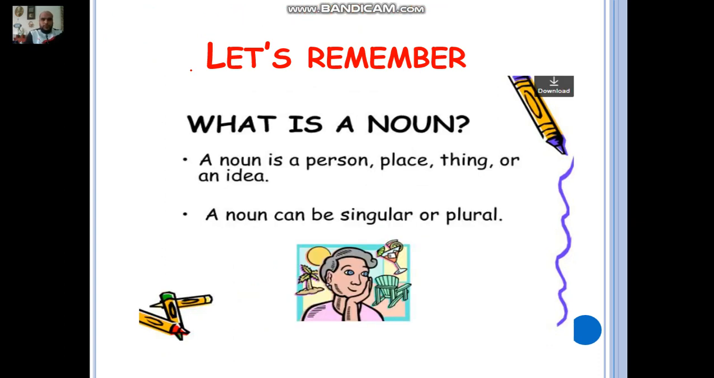Let's move forward. Let's remember, of course, what is a noun. That's the PowerPoint we have studied with during this week. A noun is a person, just like Ali. A place, just like Riyadh. A thing, just like a table. An animal too, or an idea even, okay? A noun can be singular or plural, okay? When I say Ali, I'm talking about a singular noun. When I say Ali and Malik, I'm talking about two people, so it's going to be plural.